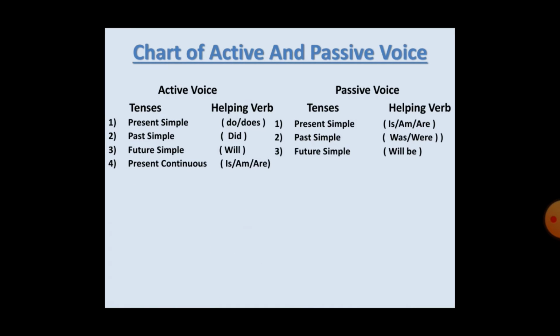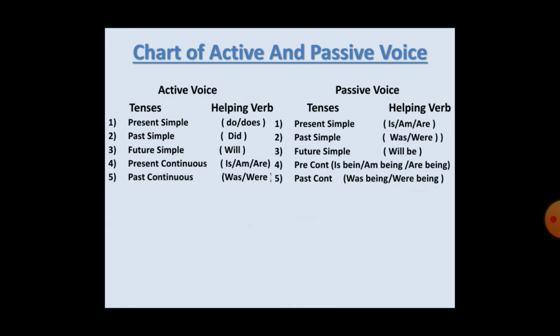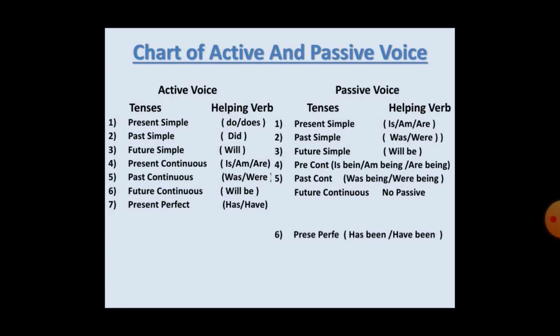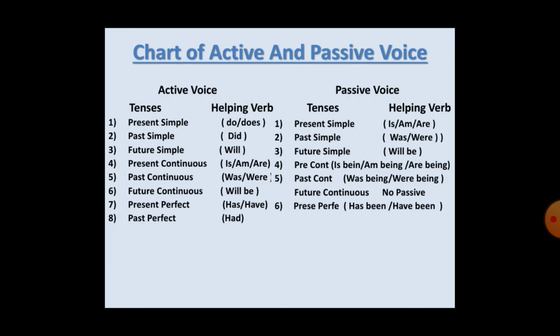In present continuous the helping verb is is, am, are in active voice, but in passive voice we use is being, am being, and are being. In past continuous we have was, were, but in past continuous in passive voice we use was being and were being. In future continuous in active voice we use will be as the helping verb, but we do not have any passive voice in future continuous. In present perfect we use has, have as helping verbs in active voice, but in passive voice we use has been and have been. In past perfect we have had, and in past perfect in passive voice we have had been.